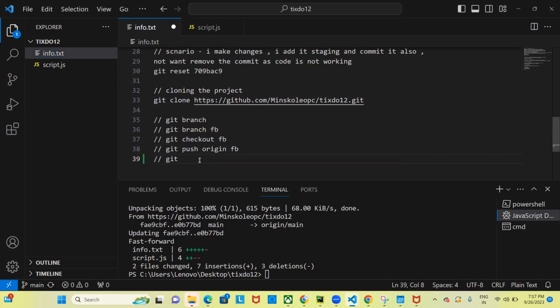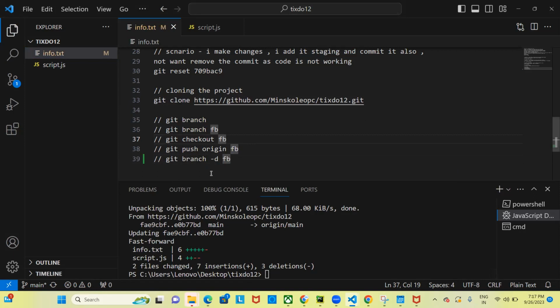So you say git branch -d for deleting the branch fb. When you're deleting the branch, you should not be on the same branch. So you need to check out to another branch. Now my local main branch is updated.